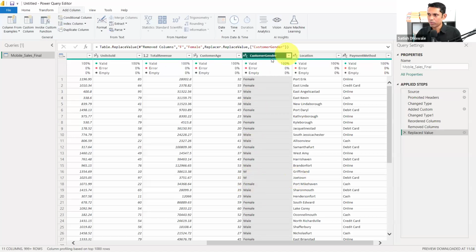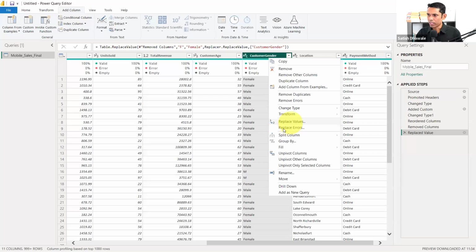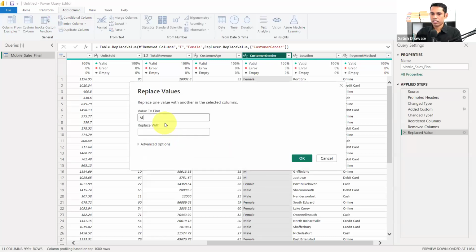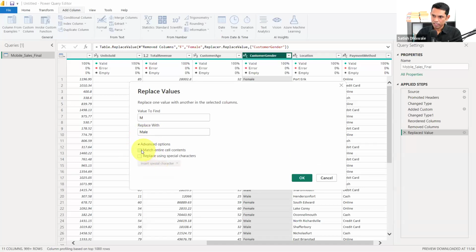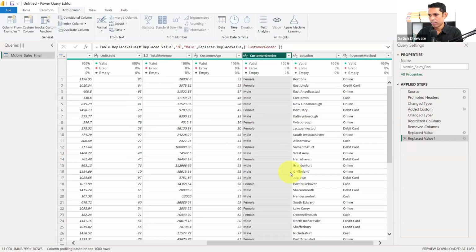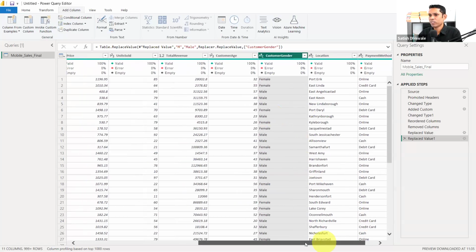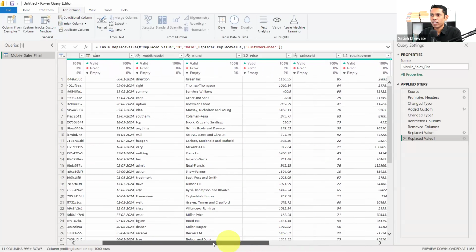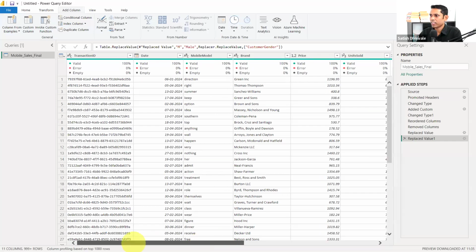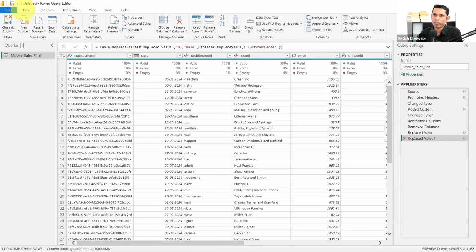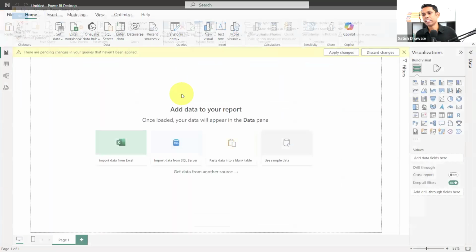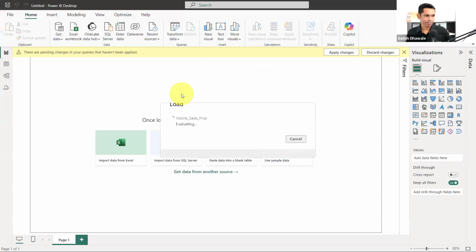So similarly, I'm going to replace the male. Click on replace, and you know that M with male. Done. So, is there anything else that I have to change? No, nothing at all. I think the rest of the things are okay in my data, and it's time to go back and load your data inside Power BI. Close and apply. Now let's learn to create a dashboard.